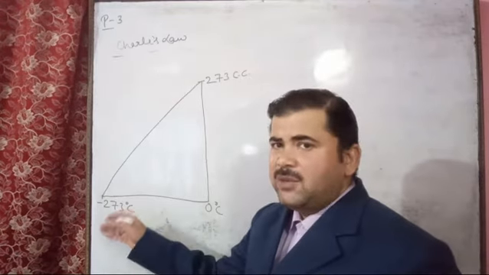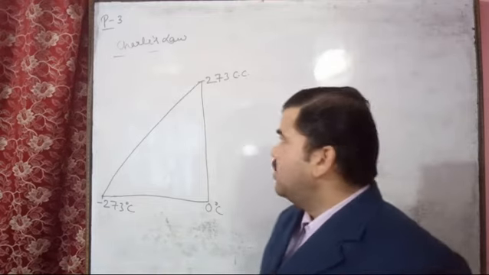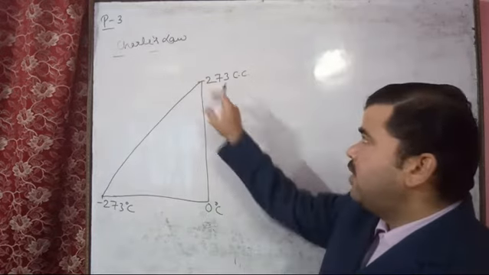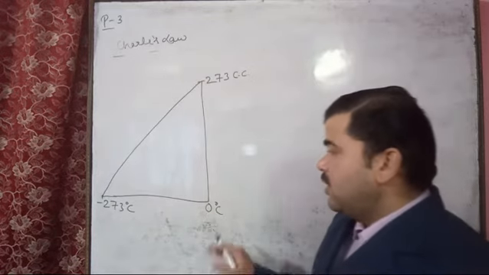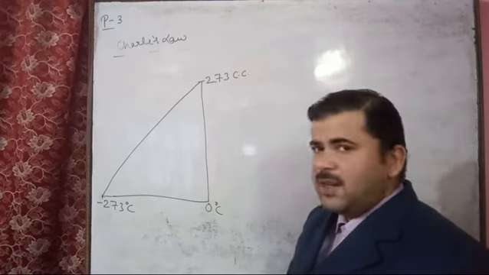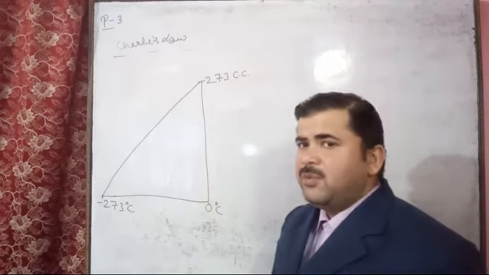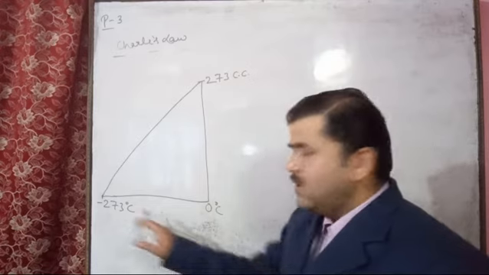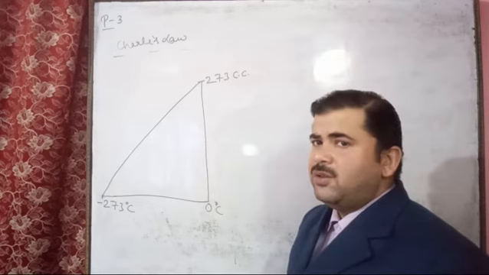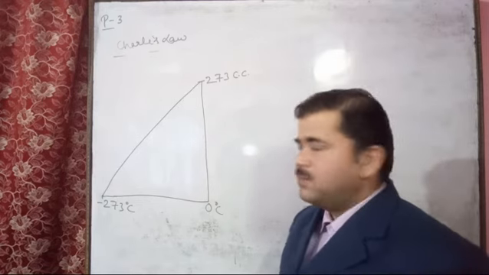So here liquid, solid, these states appear before reaching this temperature of minus 273 degrees Celsius. So at 0 degree Celsius we have 273 cc of gas, and the gas exists up to minus 273 degrees Celsius in the gaseous form. This is the theoretical point of view, but on the basis of the practical point of view, before reaching minus 273 degrees Celsius the gas becomes liquid or solid, meaning it changes into another state.